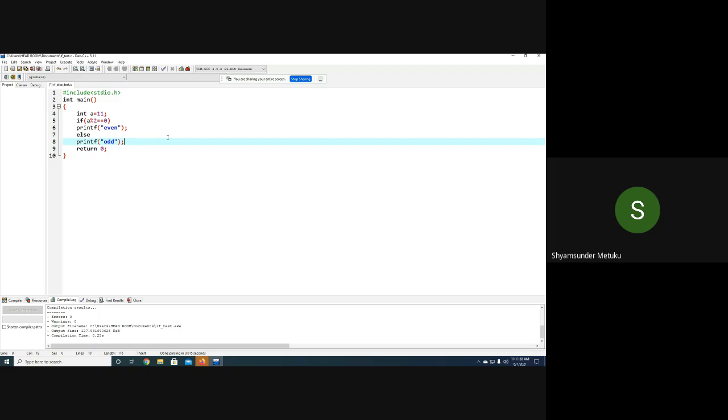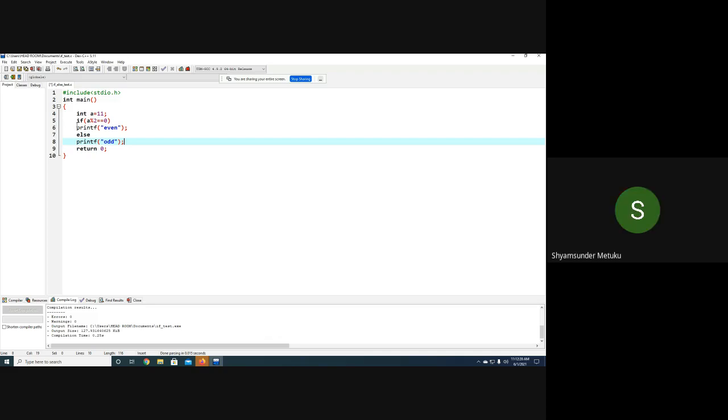One more thing I told, right? The moment you start a control structure, writing this way is not recommended. Even though the program is going to run, it is not good programming practice. As I said, there is something called indentation. After the if condition, should I use opening and closing brackets or are they not required? You tell me. Why is it not required? If only one printf statement is there, then no need of writing.